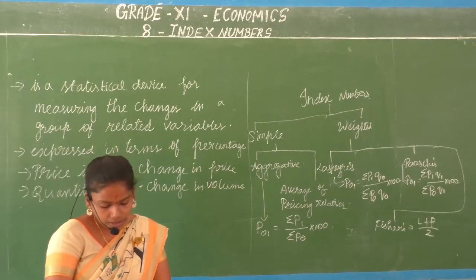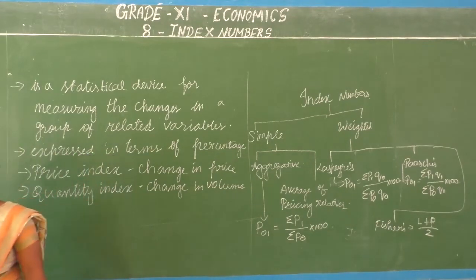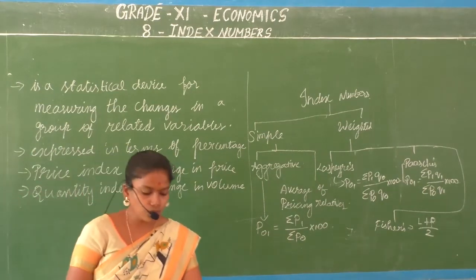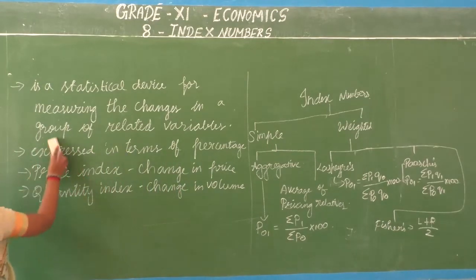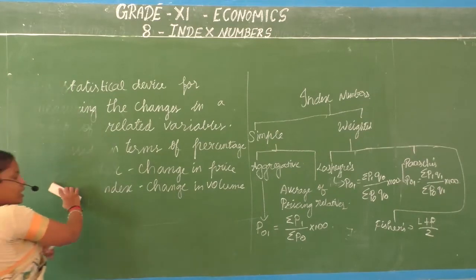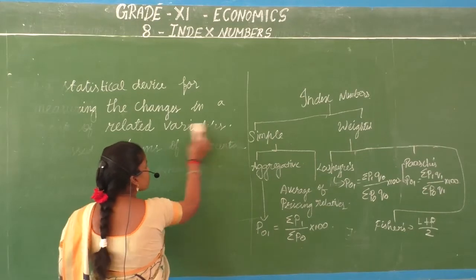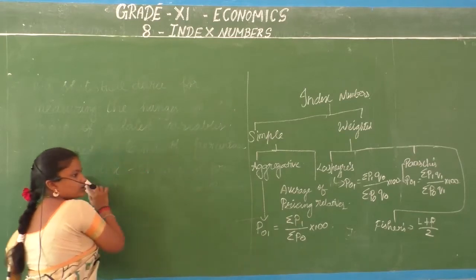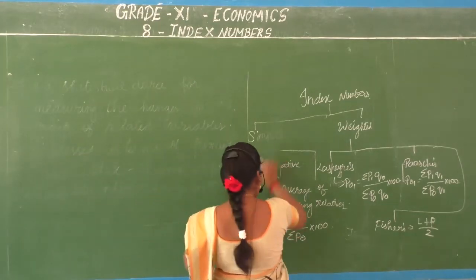So here, in example 2, for calculating the weighted aggregative method index number, we have used Laspeyres' method. We have completed Laspeyres' method. I wanted you to finish Paasche's and Fisher's. Now let me show you how it is done. A quick recall: what was the answer of Laspeyres' method, what was the answer of Paasche's method, and how are we going to use them in Fisher's method. This is for your knowledge purpose. Fisher's method is not given in your book, but still I want you to know about it.